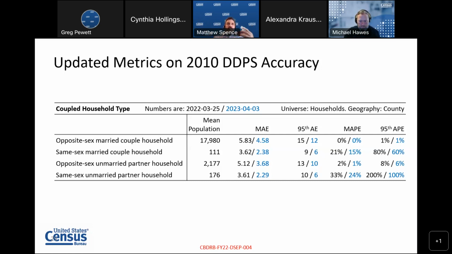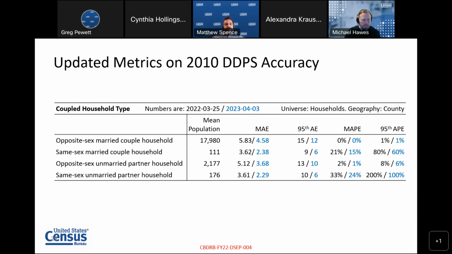But overall, you're not going to start thinking that this county has a lot more households of that type if you go from 1 to 3. It looks like a big change in percent terms, but in absolute terms, it looks pretty small. One of the things that we do is consider the overall rankings, like what's the most prevalent household type or second most prevalent household type in a particular county or tract. And those numbers don't really change, even with these somewhat larger percent errors.